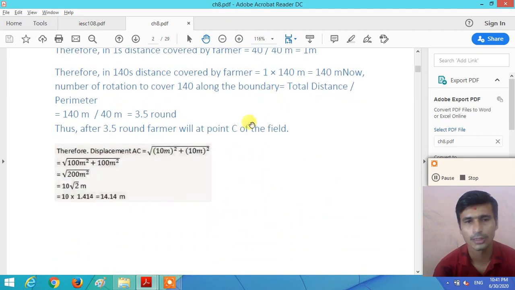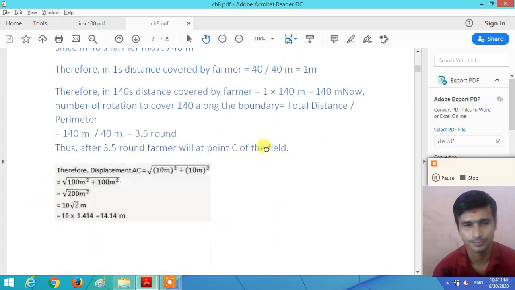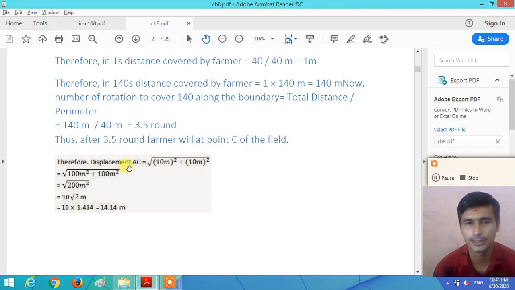So the magnitude of the displacement of the farmer is from A to C. This distance AC we can easily calculate with the help of the Pythagoras theorem. The displacement AC is equal to the square root of 10 square plus 10 square, that is 100 plus 100.